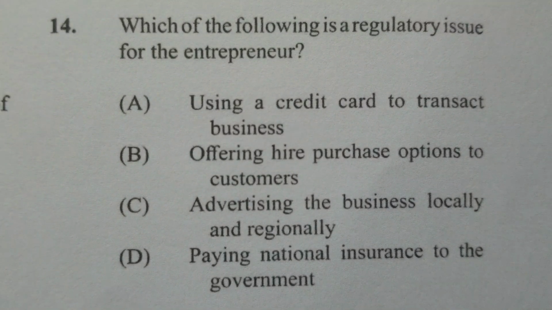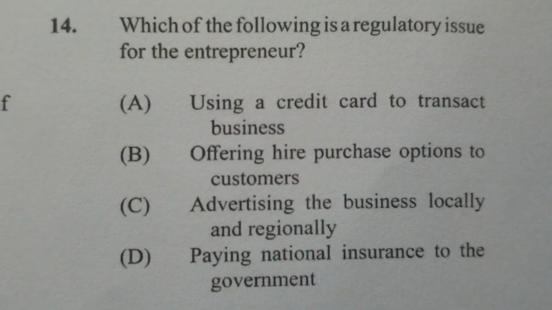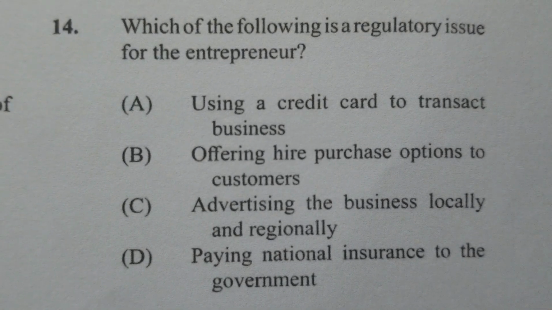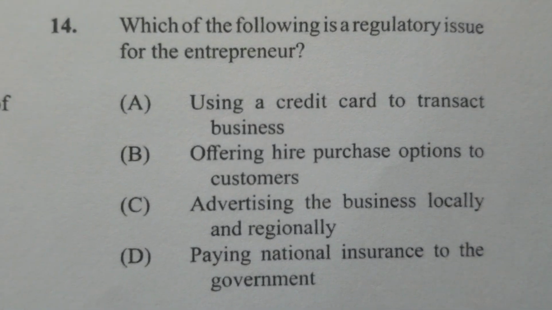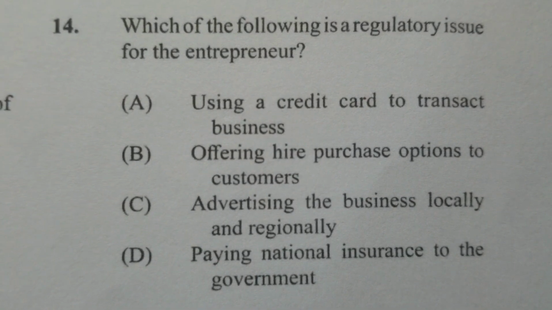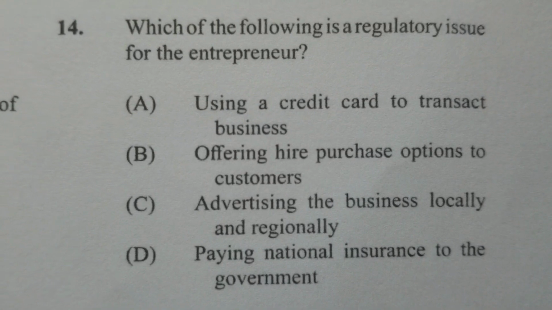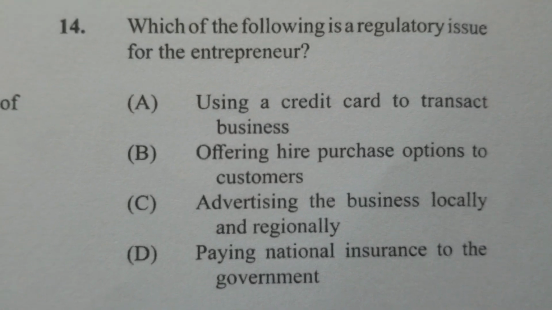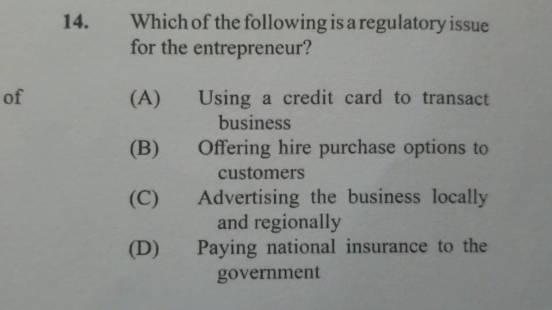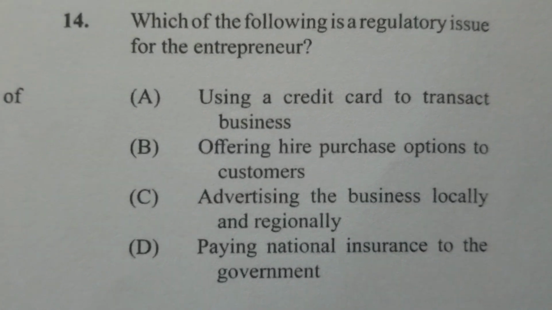By regulatory means the law requires that all businesses pay over national insurance. So it's a legal obligation of an entrepreneur or any business entity. All right, so the answer would be D.